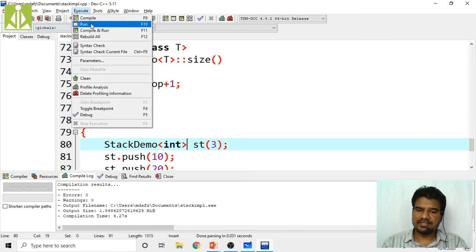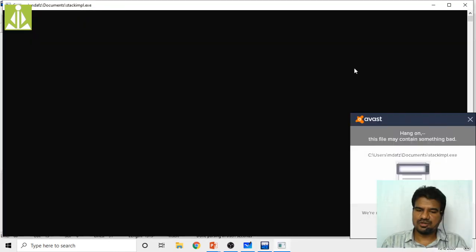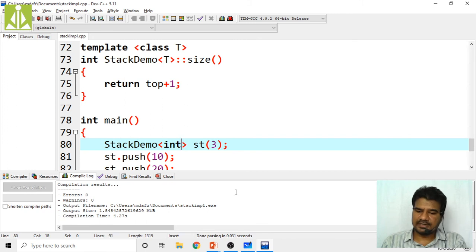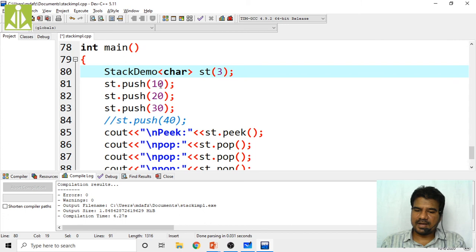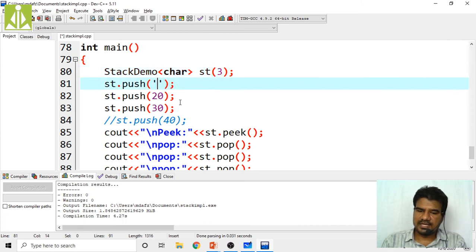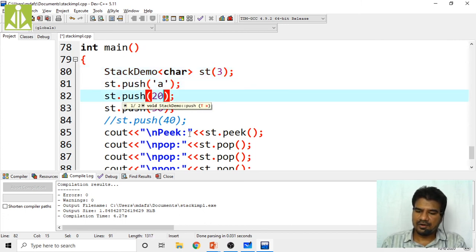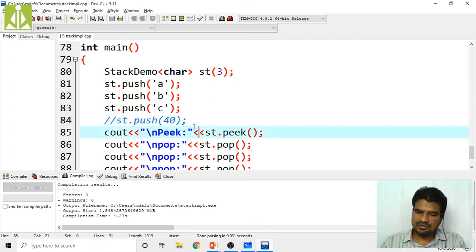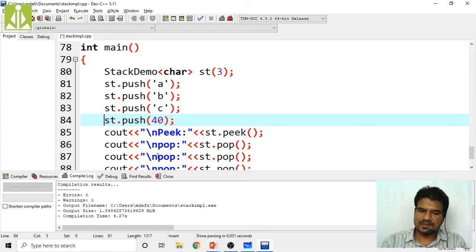successfully compiled, and execute, run. Yeah, you will get the same output. After template also you will get the same output, because first we made the template, again we make it as integer only. Suppose if you want characters, simply put char over here, and instead of passing the integers you have to pass the characters now, A. Okay, then I am pushing B, then I am trying to push C. Okay, then I am trying to push D also, we will see this one also.